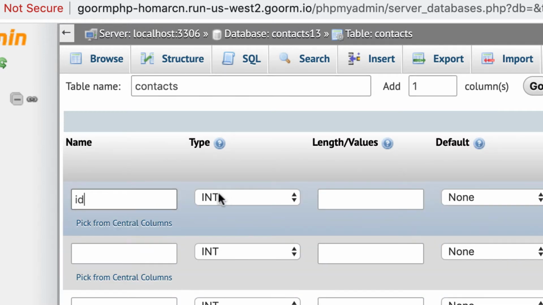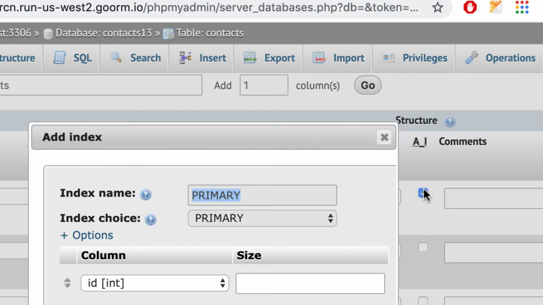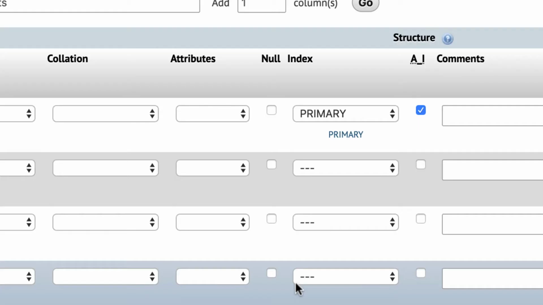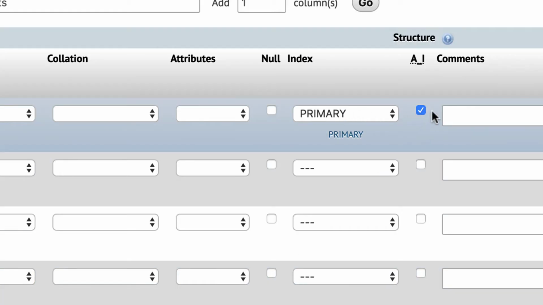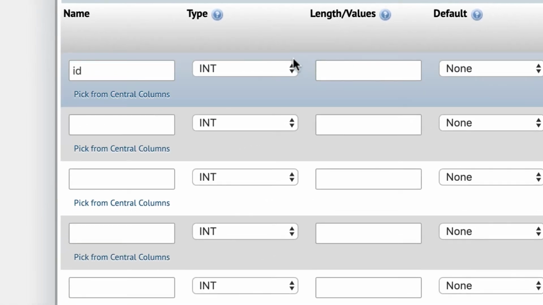Before I do anything else, I'll leave it as int, and I'll move over here and check AI so I don't forget. It's going to do primary automatically, so you can just hit go here. So it's going to be the primary key, and auto incrementing, which means it's going to give itself a number automatically. And then we just have ID. You could put a length or value, or you don't have to. You could put something like 10 just to have a number in there.